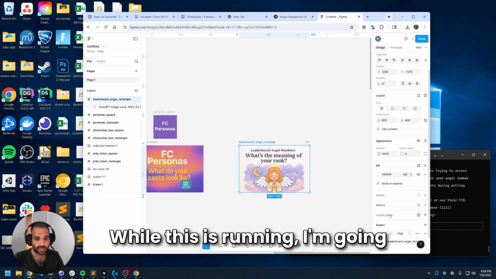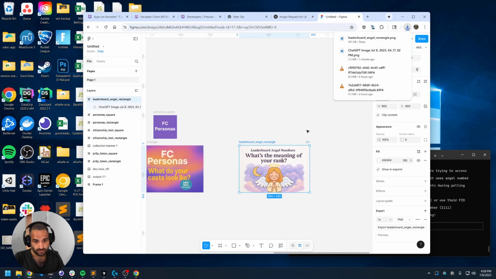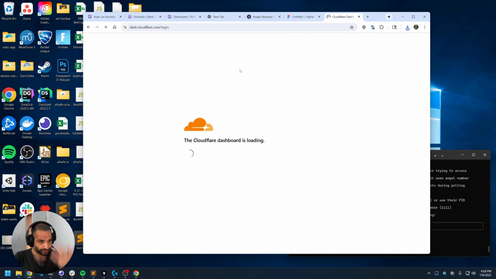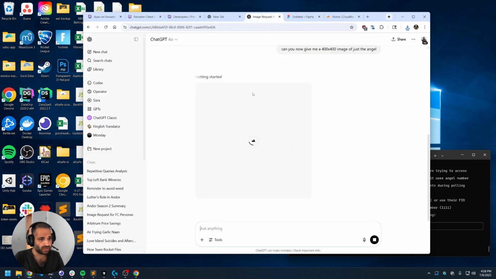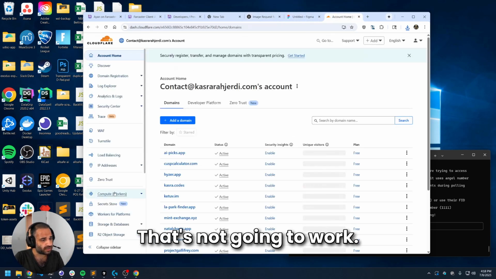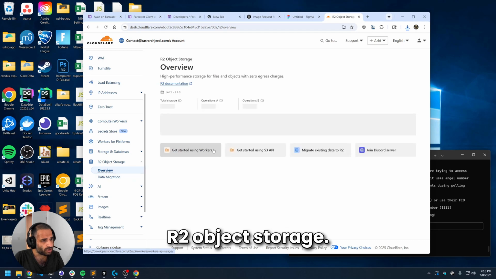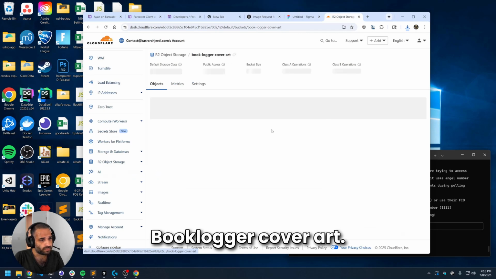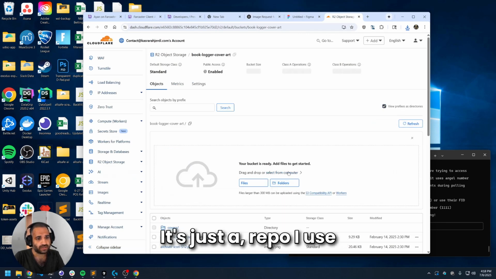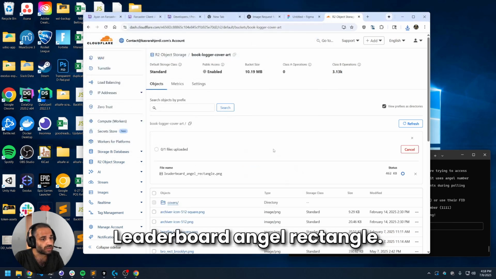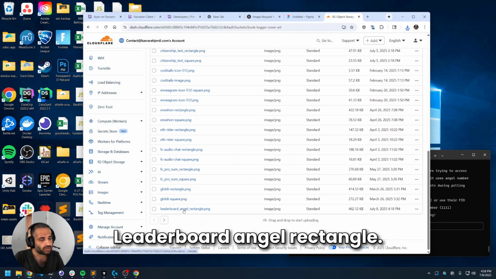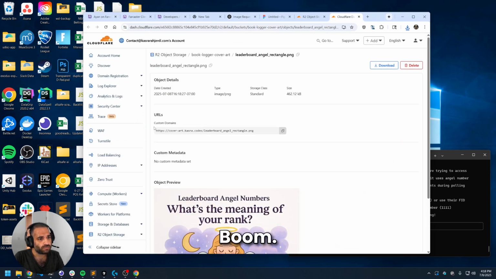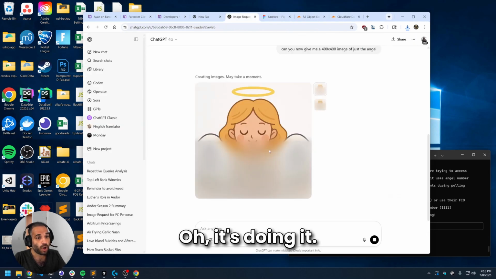While this is running, I'm going to export this to PNG. I'm going to go to my Cloudflare bucket. You can upload photos. I'm really anxious that's not going to work. R2 object storage. Really worried about that. Booklogger cover art. It's just a repo I use. Leaderboard angel rectangle. Boom. Okay. Oh, it's doing it!